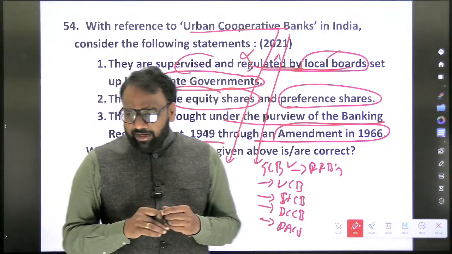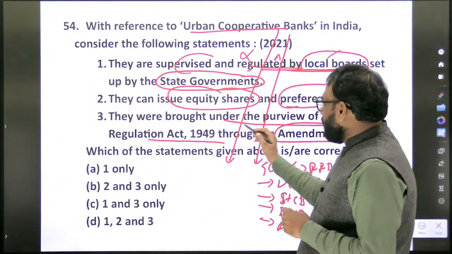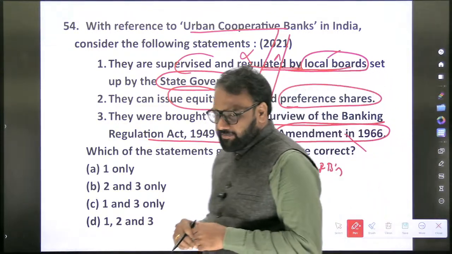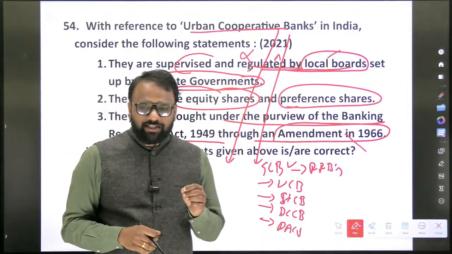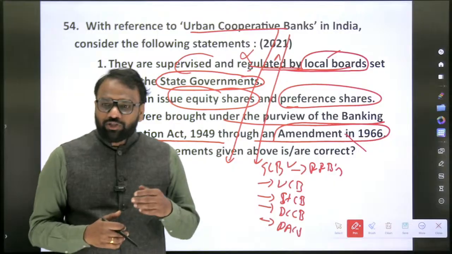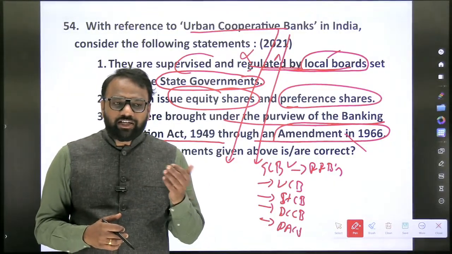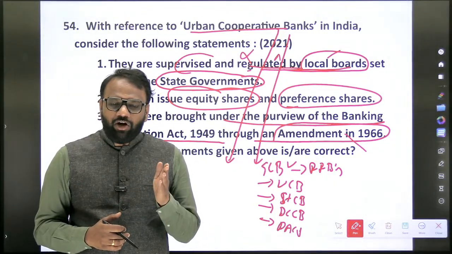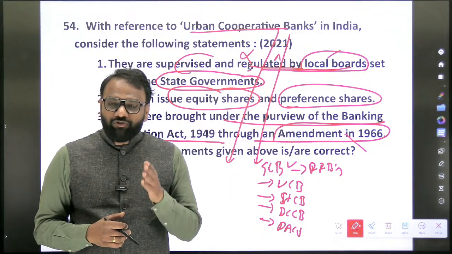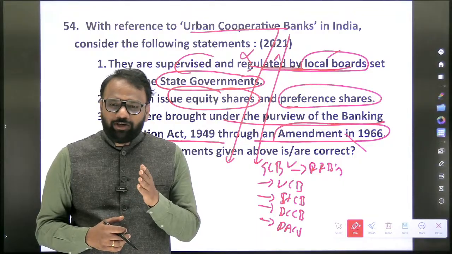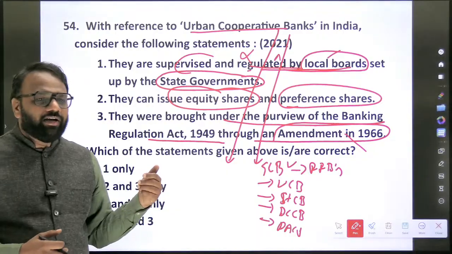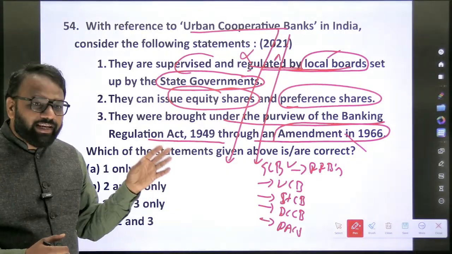Next, the last part: they were brought under the purview of the Banking Regulation Act 1949 through an Amendment Act in 1966. So in 1966, the Banking Regulation Act started applying to urban cooperative banks. How about district central cooperative banks? Whether they got applied in 1949 itself or 1966? For all the cooperatives, the Banking Regulation Act started getting applied to these bodies only in 1966.